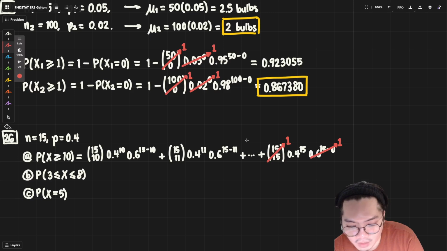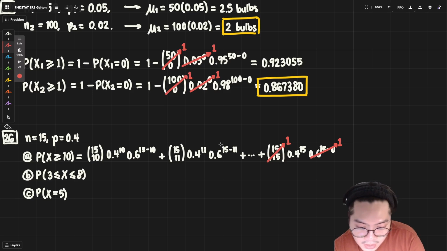Okay. I'll have that, and I'll add that to 15 choose 11 times 0.4 raised to 11 times 0.6 raised to 4. And then I'll add that to 15 choose 12 times 0.4 raised to 12, 0.6 raised to 3. Yeah, I'm going to be here a while. And we keep going. Plus 15 choose 13 times 0.4 raised to 13 times 0.6 squared. And then plus 15 choose 14.